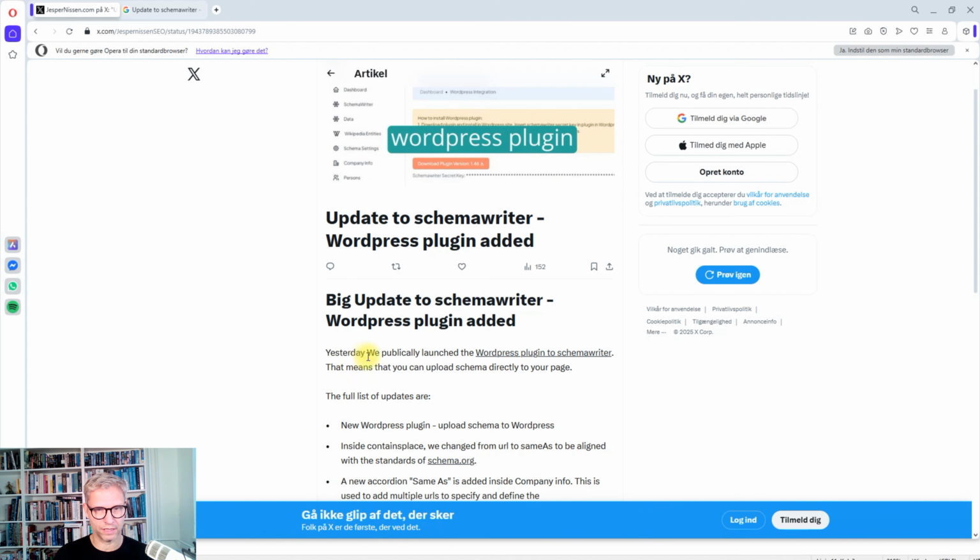So you can see here, yesterday we publicly launched the WordPress plugin to Schema Writer. WordPress plugin to Schema Writer is the anchor text link that's pointing to the Schema Writer website. The reason anchor text links are important is of course because we are spelling out to Google that this target link is about WordPress plugin to Schema Writer. That's why it's important, and that's what we can do in the X post.